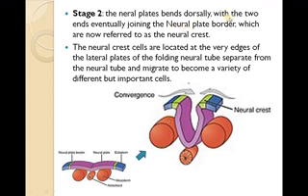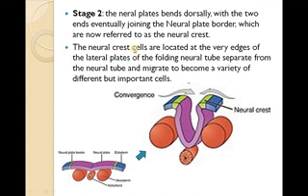The two ends eventually join at the neural plate border. This is the neural plate border, and the two ends of the neural plate come closer, which are now referred to as the neural crest. These two things help in the formation of the neural crest area.